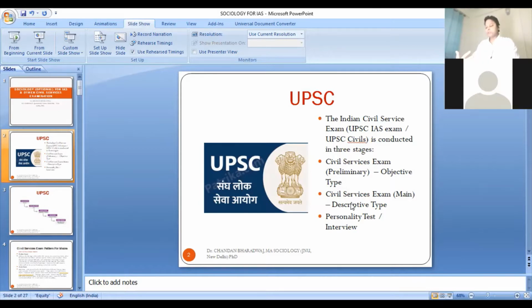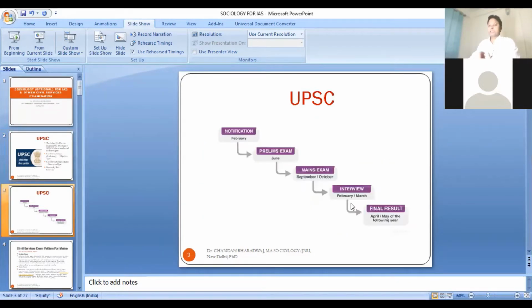So as I told you, this examination is of 3 stages, and in the second stage you will have 4 general studies papers and two optional papers. You have to choose one optional subject, and in that optional subject you will have 2 papers. Besides that, there will be an essay paper, and there will be some compulsory language paper, etc. Notification for this examination comes in the month of February, and the prelims examination is conducted in the month of June.